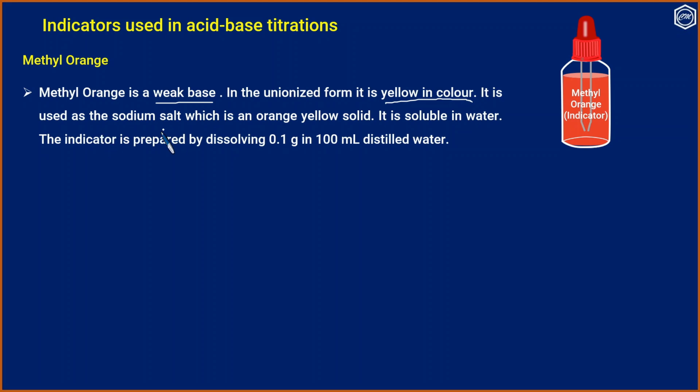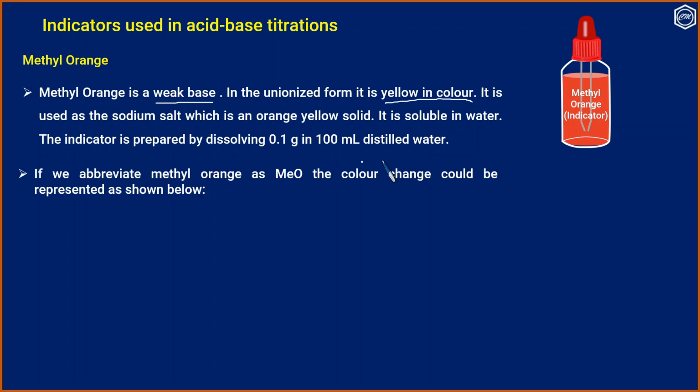It is used as the sodium salt, which is an orange-yellow solid. It is soluble in water. The indicator is prepared by dissolving 0.1 gram in 100 ml distilled water. If we abbreviate methyl orange as MeO, the color change could be represented as follows. Since it is a base, it accepts a proton and is converted to HMeO.